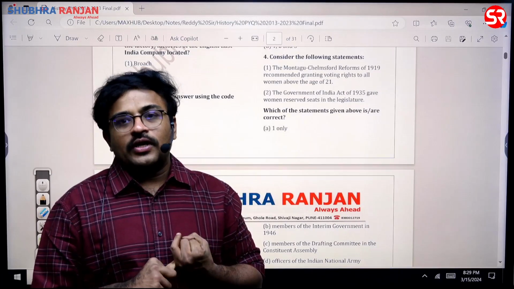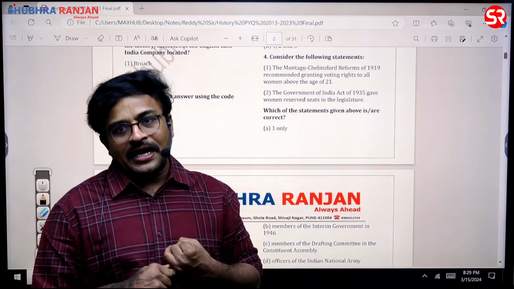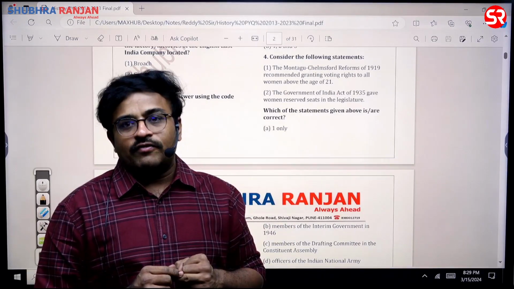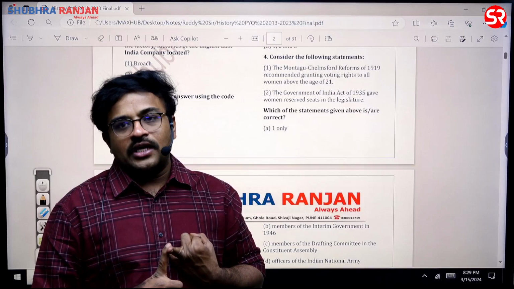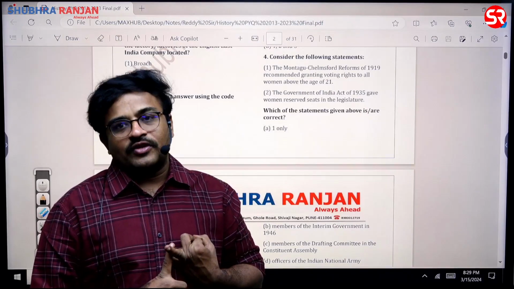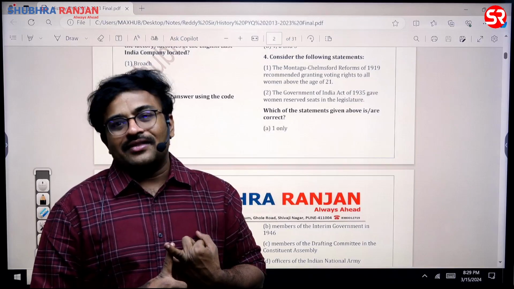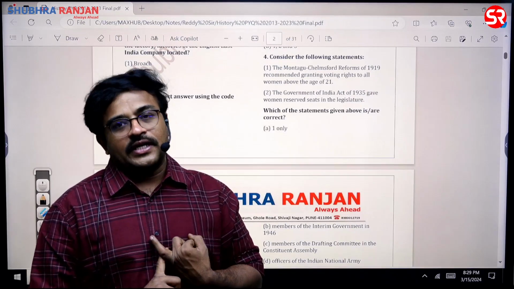Okay, these two communities were given separate electorates in the 1919 Act, whereas special constituencies were given to others. In fact, in the 1919 Act, landlords are one community, and the commercial community was also given special constituency. Along with that, the Europeans were also given special constituency in the 1919 Act, sir.